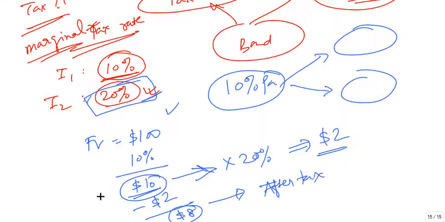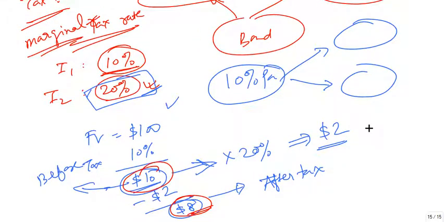The $10 was your money before tax. You should not be looking at this $10 that you are getting, but at the $8 which you are getting after the tax that you have paid. If you compare this $8 with the face value, it is 8%.